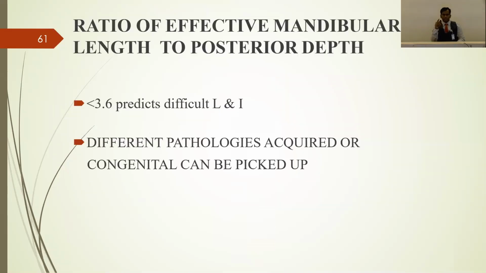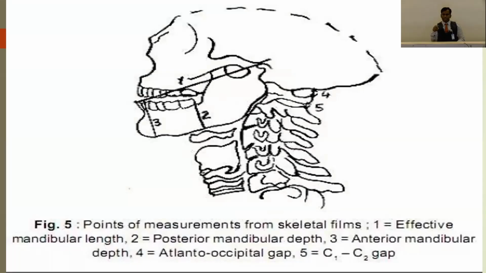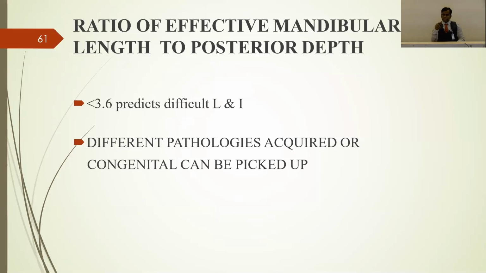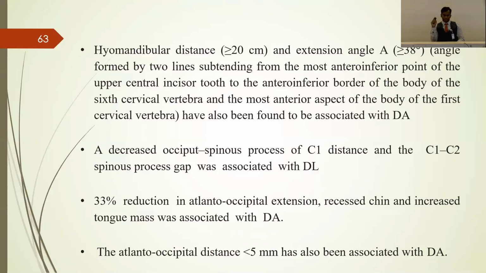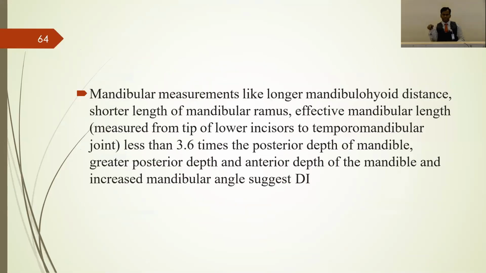And they have also used a ratio of effective mandibular length to posterior depth. You can see the number 1 that they have shown is the effective mandibular length. So from number 1 to number 2 is the posterior mandibular depth. The ratio, if it is less than 3.6, predicts difficult laryngoscopy and intubation. The same thing they have written here.